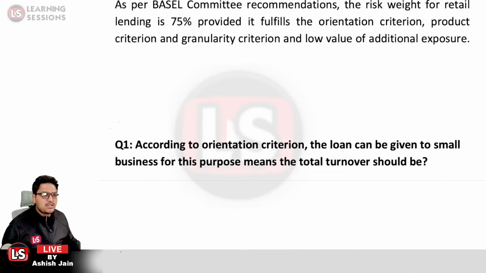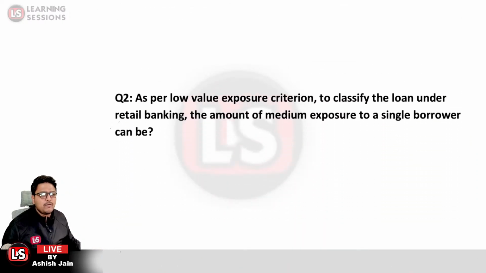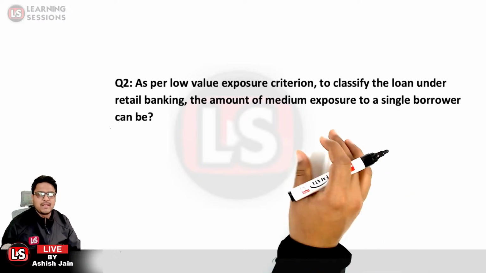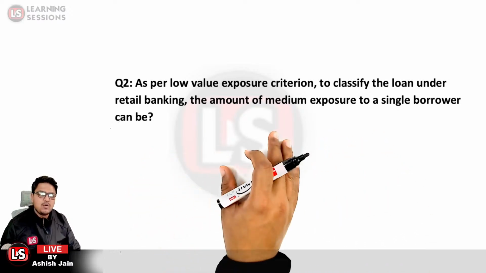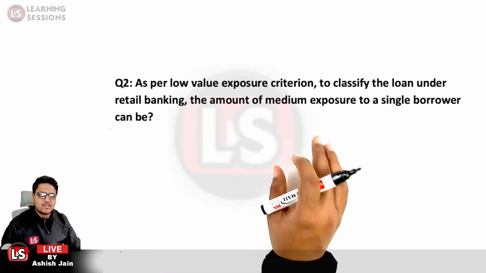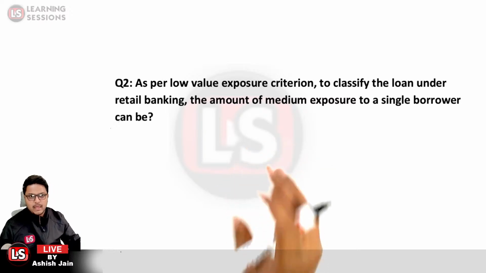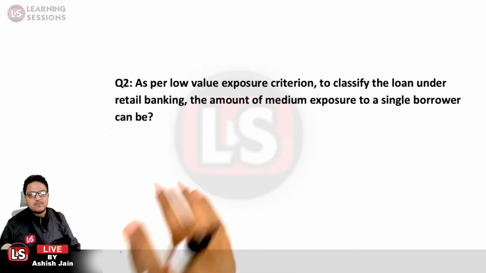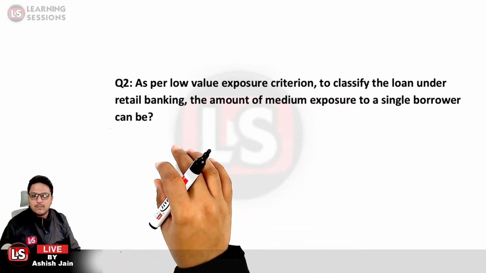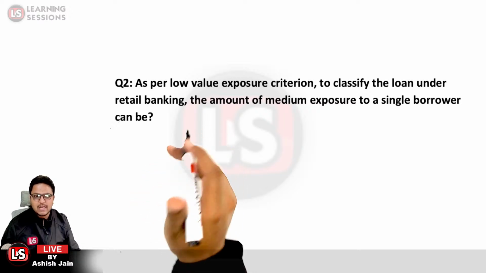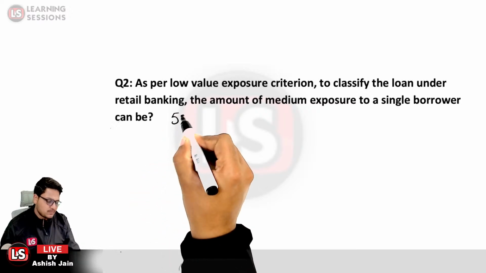Next question: as per the low value exposure criterion, to classify the loan under retail banking, the amount of exposure to a single borrower can be up to what amount? It can be up to 5 crores.